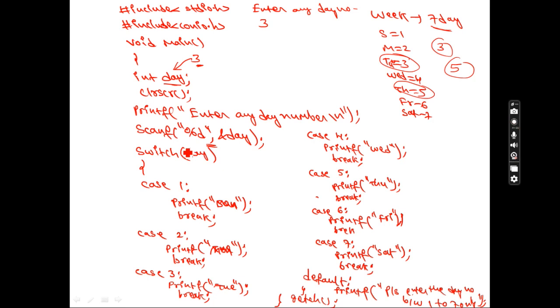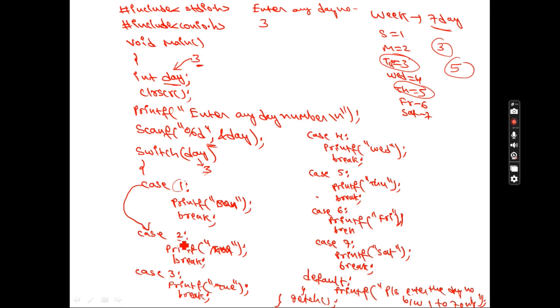So up to here the program is executed. In day, what is there? 3. What is the case number here? This is 1. Are 1 and 3 the same or different? Different. So immediately this case will say that I will not give you the answer, and it will pass the control to the next case.